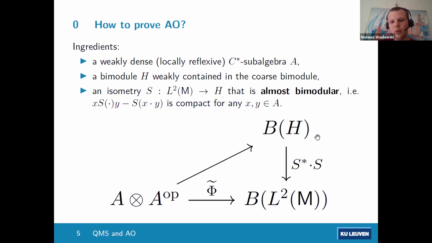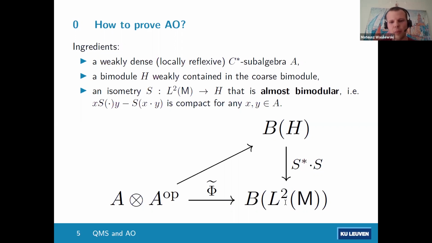Then to go back to B of L2 of M, we conjugate by the isometry S. In this way, we get obviously a UCP map, phi twiddle, because this is essentially a Stinespring dilation. And because S is almost bimodular, if we quotient out the compacts, this will agree with the left-right action of A on L2 of M, also with compacts modded out.